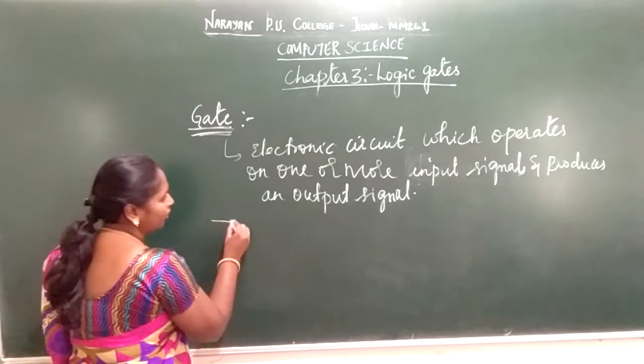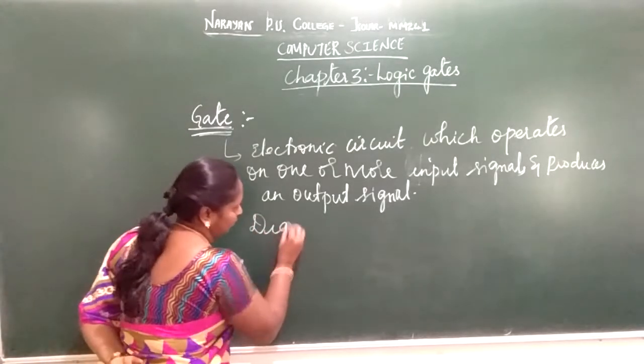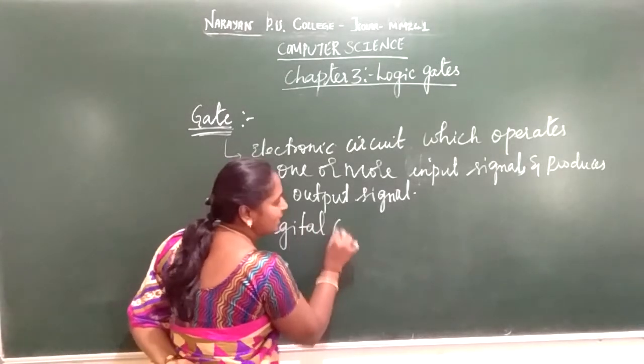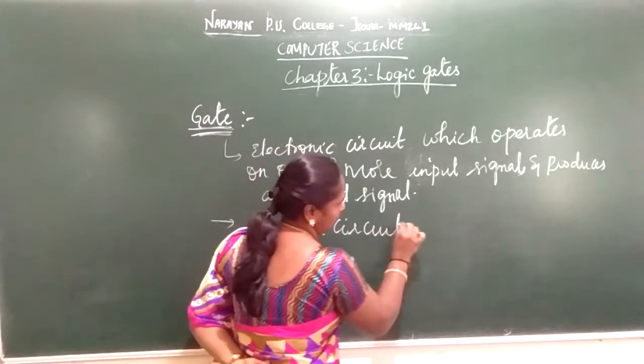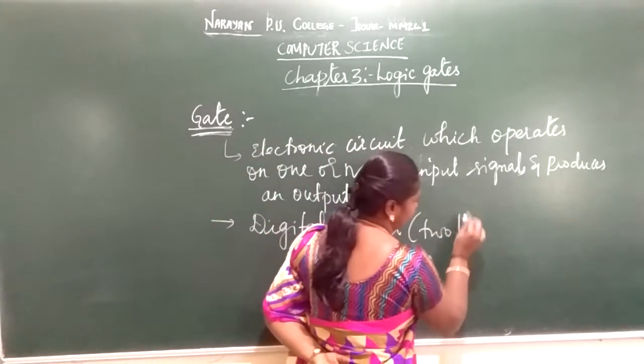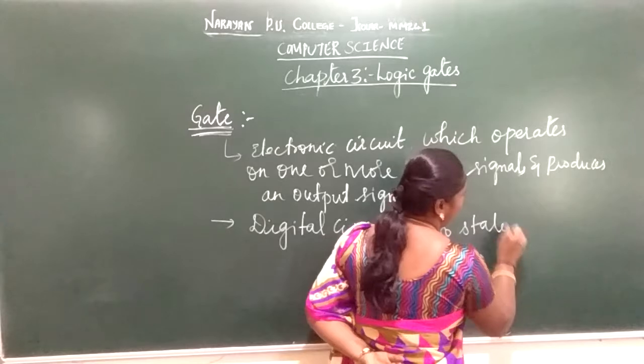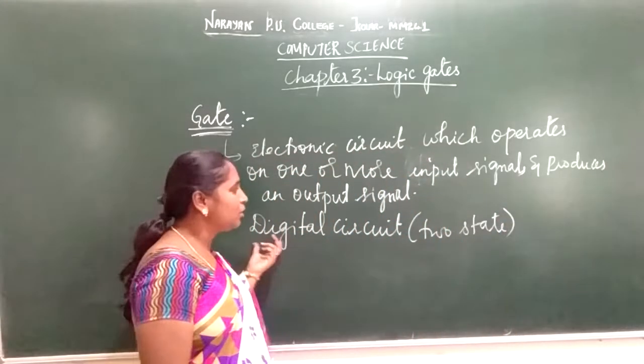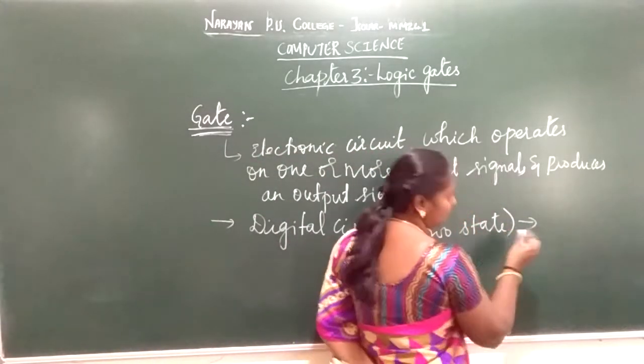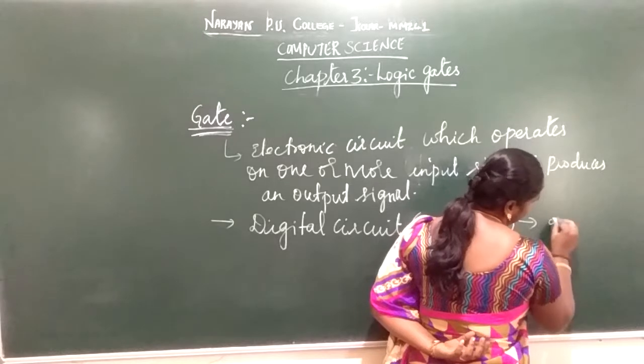In another way you can say a gate is a digital circuit. Why do we call it a digital circuit? Because it has two states.